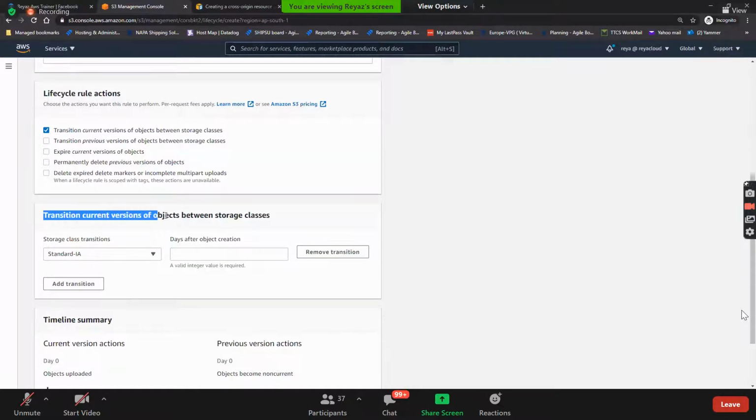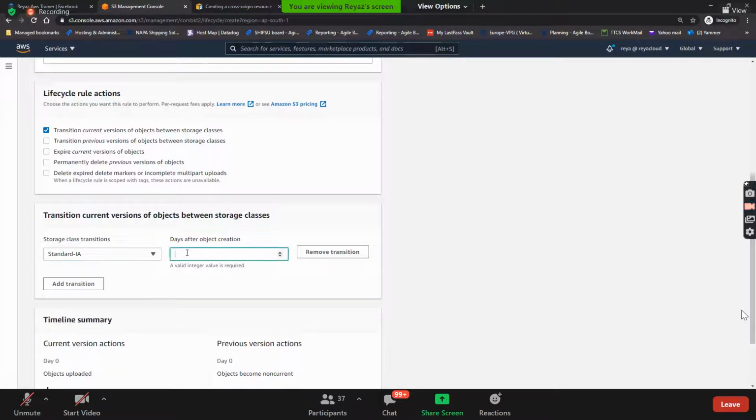And here, the transition begins. Your objects are already in standard frequent access. Now you have to move to standard infrequent access. Guys, it completely depends upon your requirement where you need to move. So here you have Standard-IA. Now I want to move to Standard-IA.